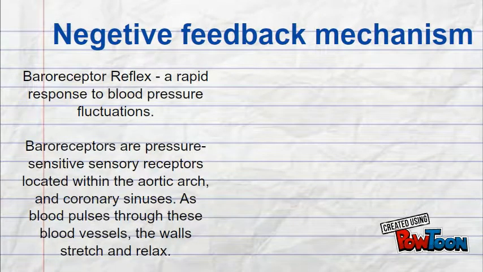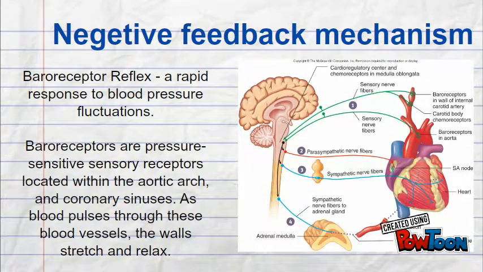A significant negative feedback system in the maintenance of homeostasis is the baroreceptor reflex. It's a rapid response to blood pressure fluctuations. Baroreceptors are pressure-sensitive sensory receptors located within the aortic arch and carotid sinuses. As blood pulses through these blood vessels, the walls stretch and relax.